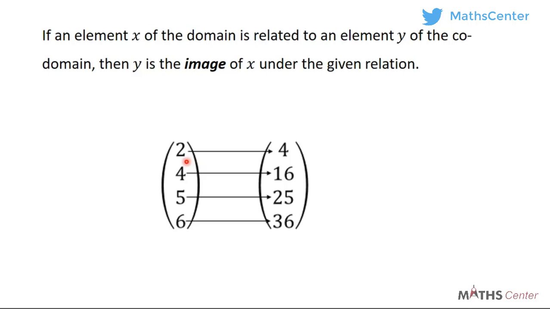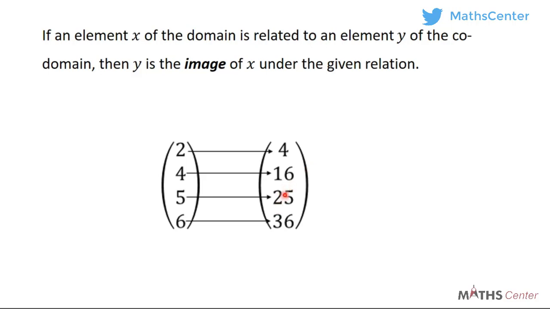Let's take another example. We can see from here that 2 is linked to 4, 4 is linked to 16, 5 is linked to 25, 6 is linked to 36. Now from here, we can say that 4 is the image of 2 under the relation. 16 is the image of 4.